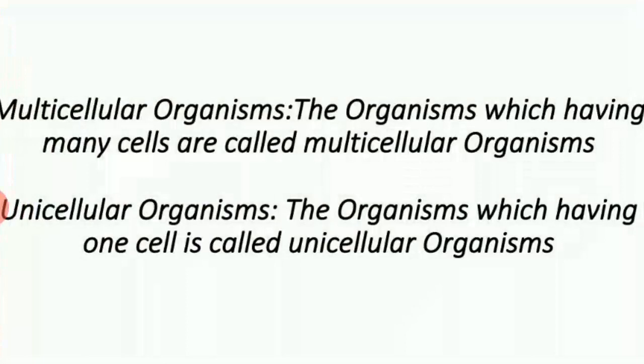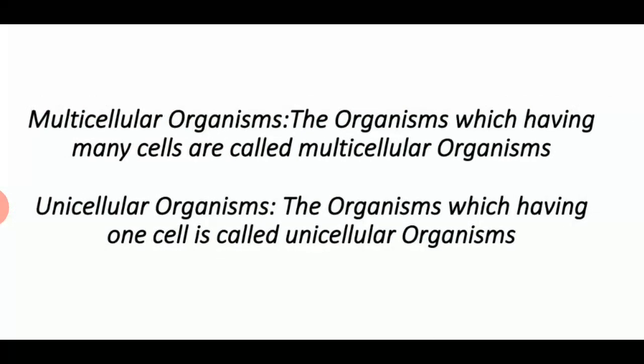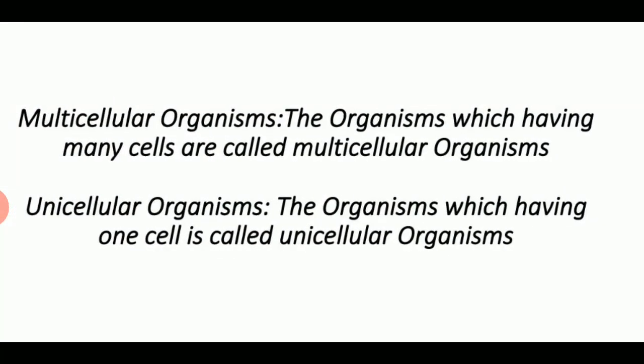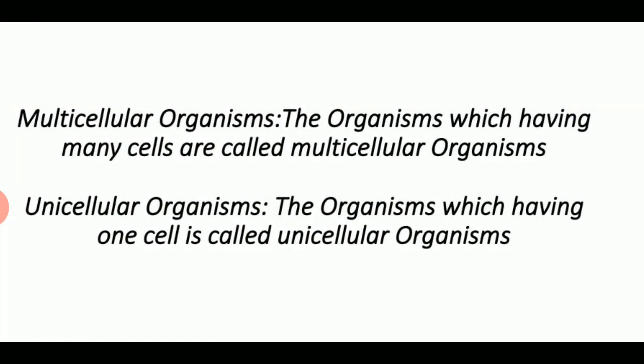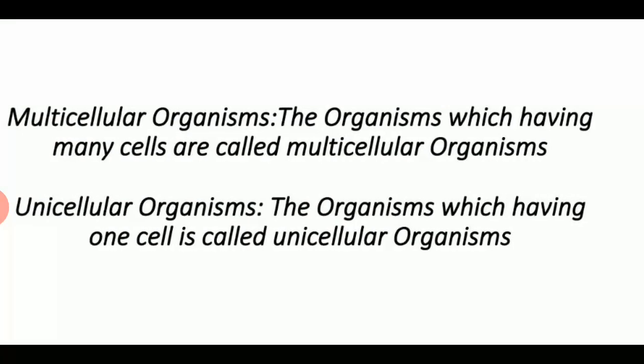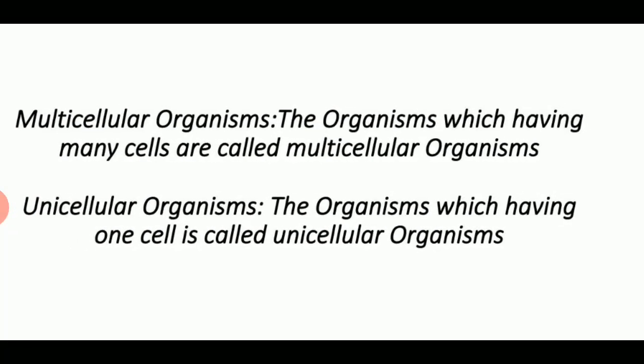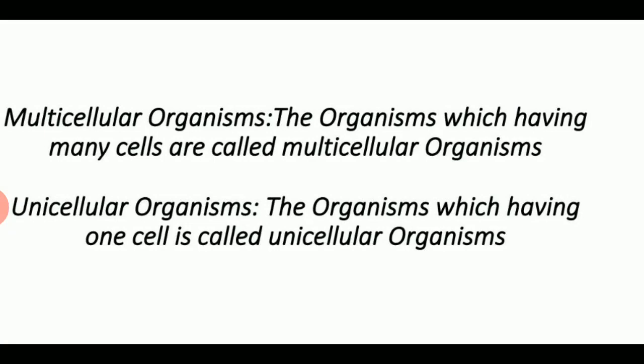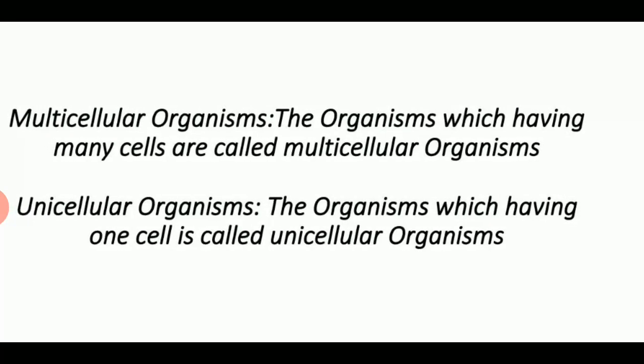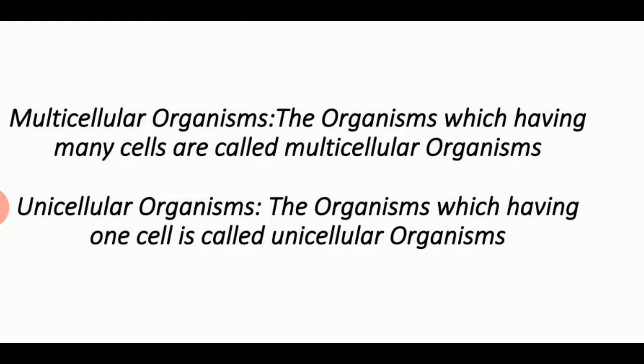The organisms which have many cells are called multicellular organisms. The organisms which have only one cell are called unicellular organisms. So, bacteria are unicellular, meaning they have only one cell.